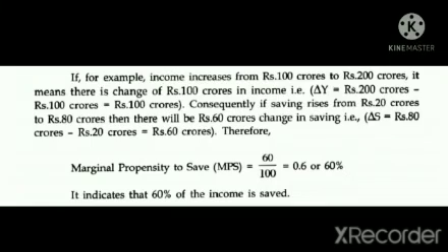Consequently, if saving rises from 20 to 80 crores, then there will be a change of 60 crores. It means the marginal propensity to save will be 60 over 100, that is 0.6 or 60%. It indicates that 60% of the income is saved.